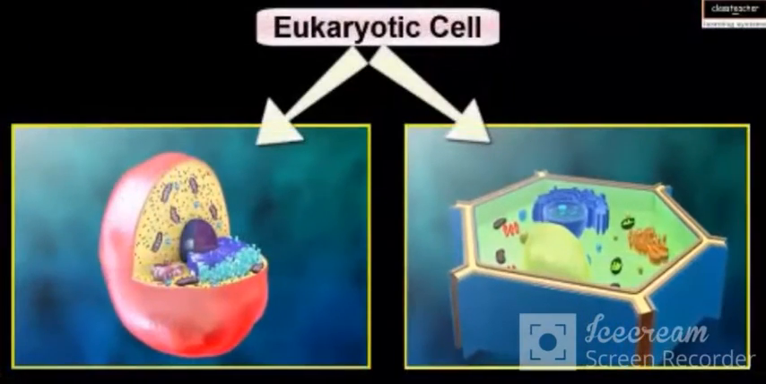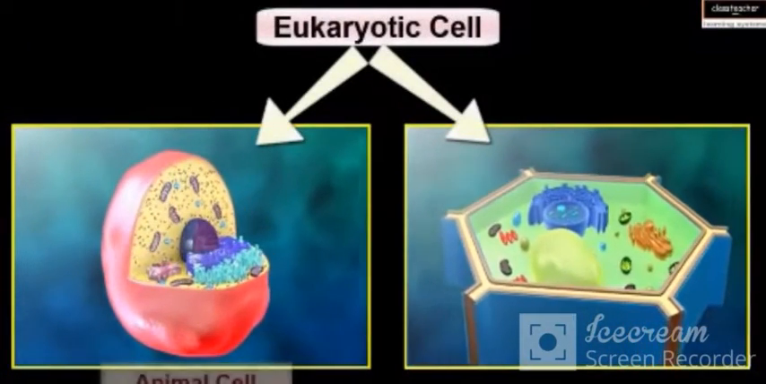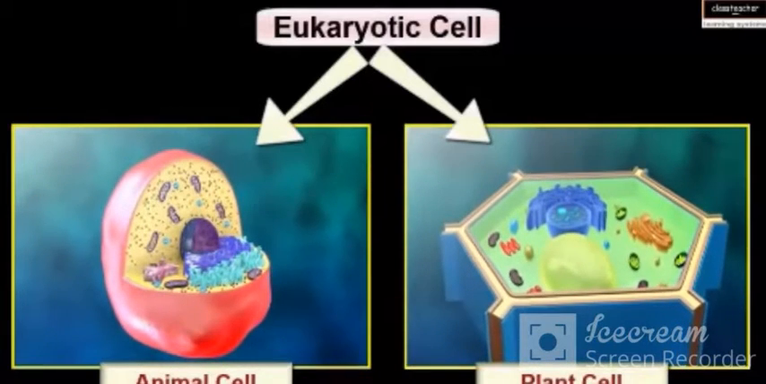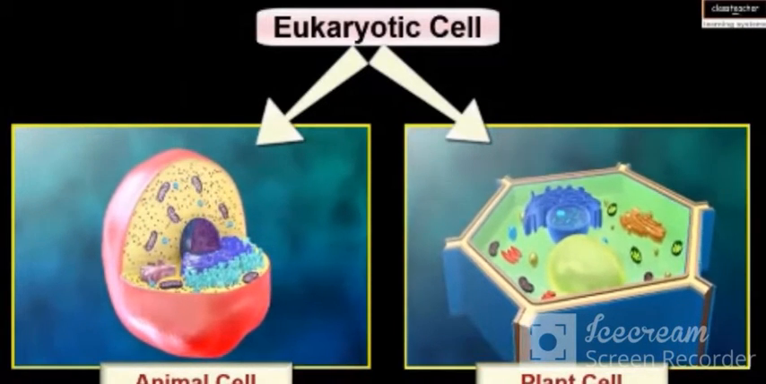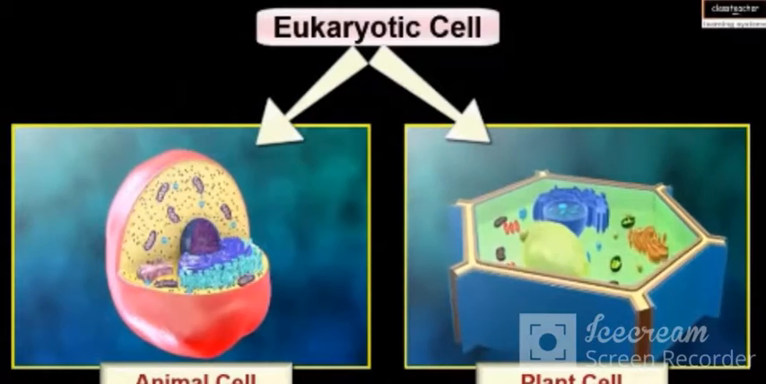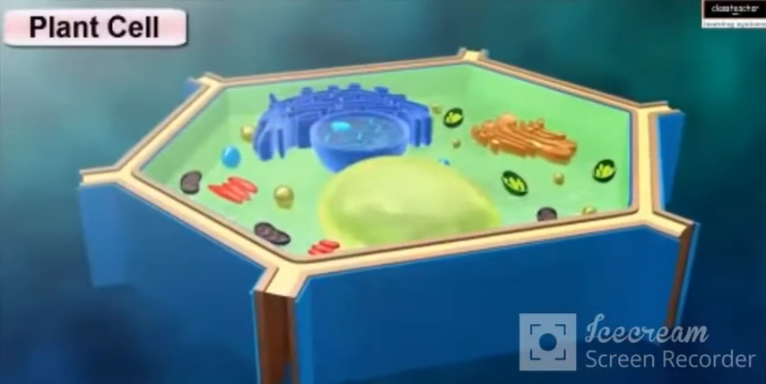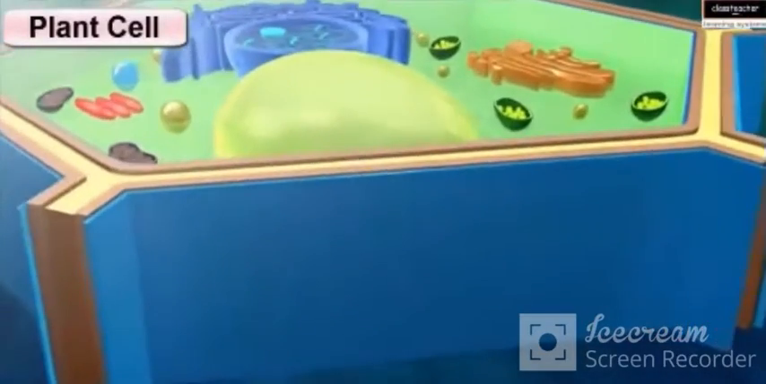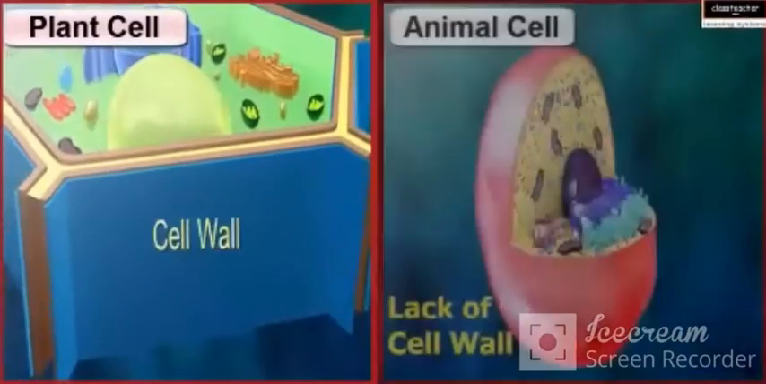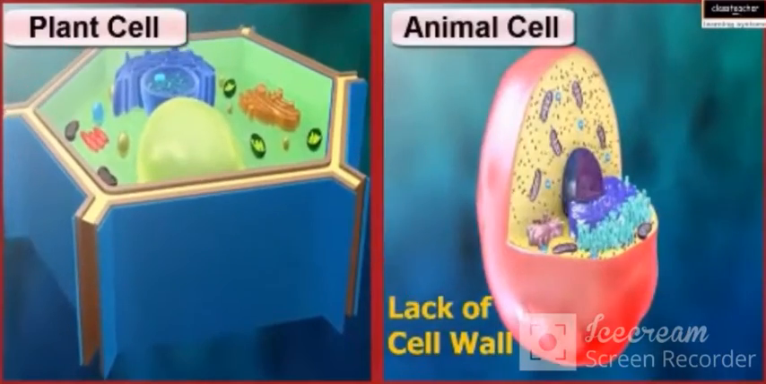Eukaryotic cells can be further classified into animal cells and plant cells. Both the types of cells are very similar, but still there are three distinctions. Firstly, plant cells have a tough cell wall around their cell membrane, whereas animal cells lack a cell wall.